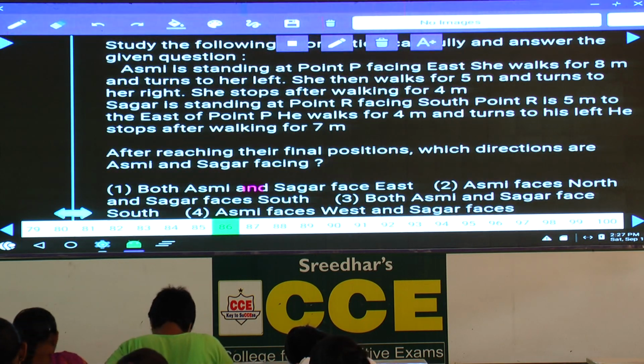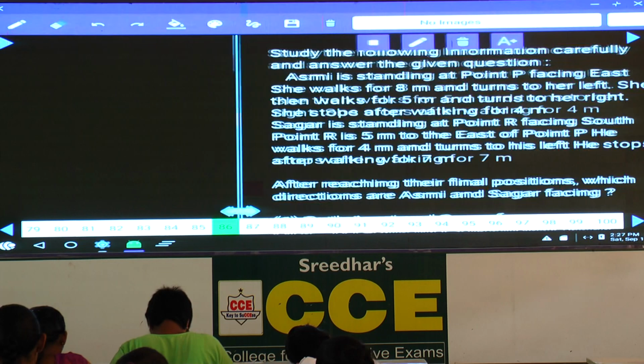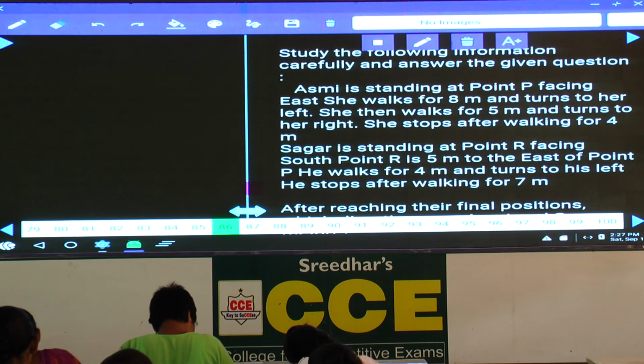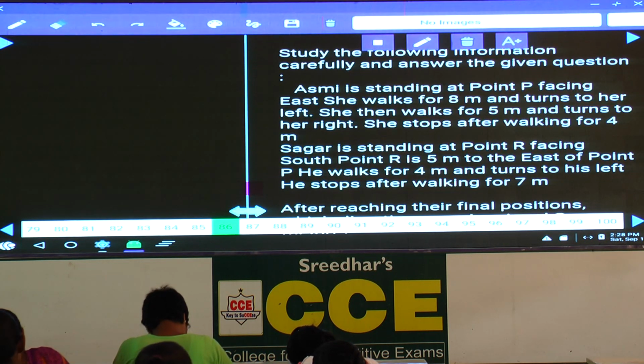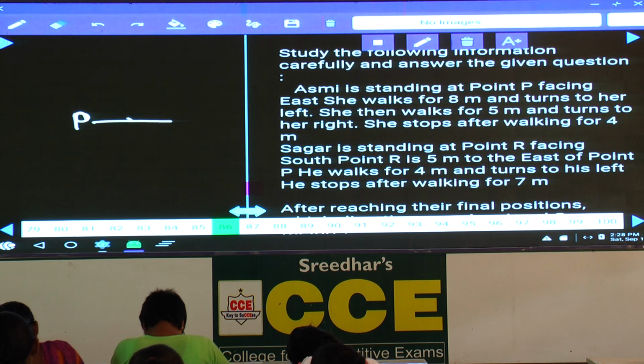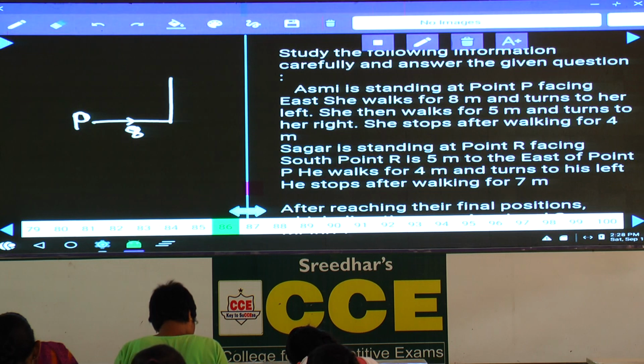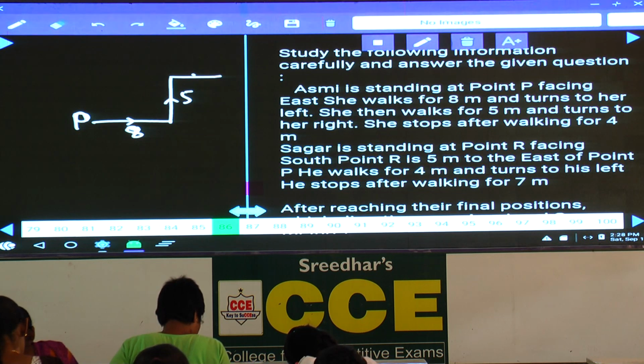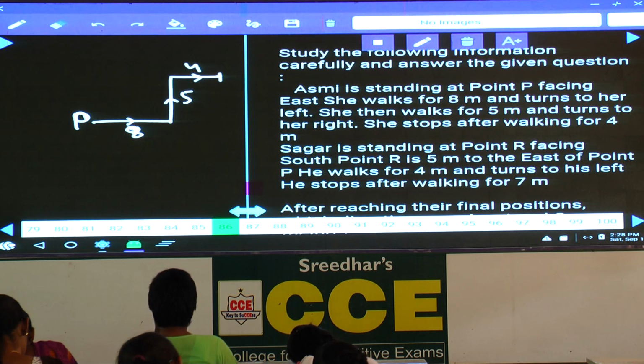Now in this 86 and 87, Asmi is standing at point P, facing towards east. Asmi, who is at point P facing towards east, walks for 8 meters. Now this is the starting point, and from point P she walks 8 meters towards east and turns to her left. She then walks for 5 meters and turns to her right. She stops after walking 4 meters on the right hand side, and she stops at this place.